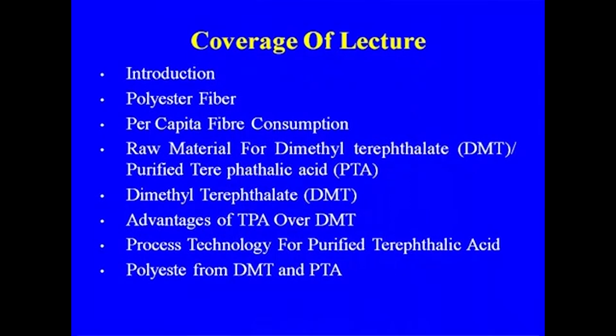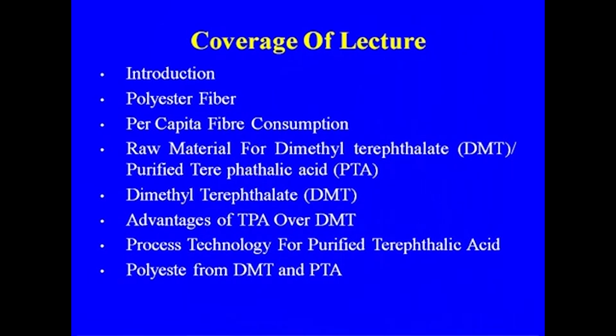So, the coverage of the lecture will be: introduction, polyester fiber, the importance of polyester fiber, per capita consumption of polyester, raw materials for dimethyl terephthalate and purified terephthalic acid, then manufacture of dimethyl terephthalate, and then the manufacture of purified terephthalic acid, which we will discuss in detail.